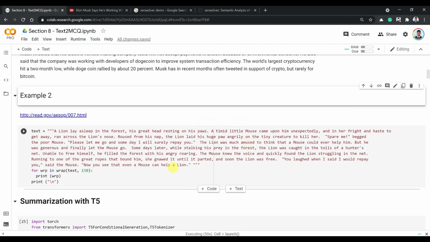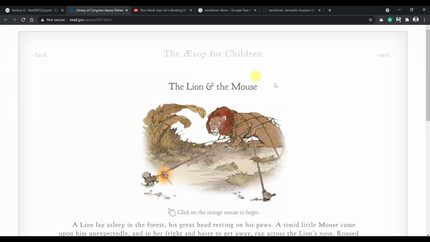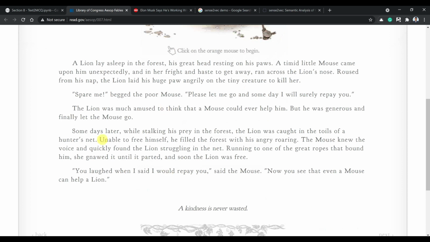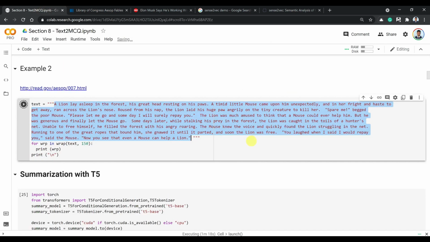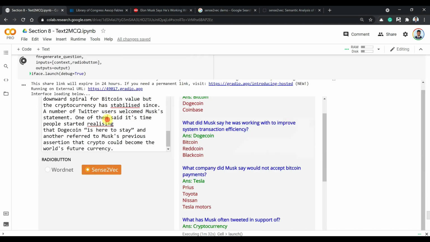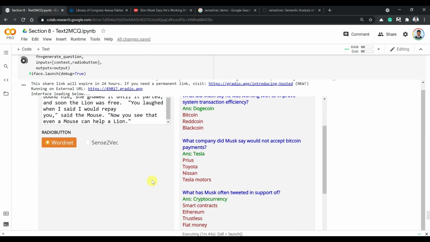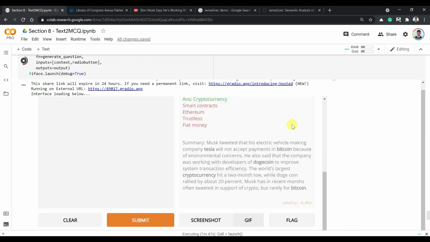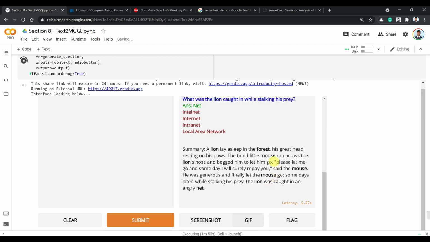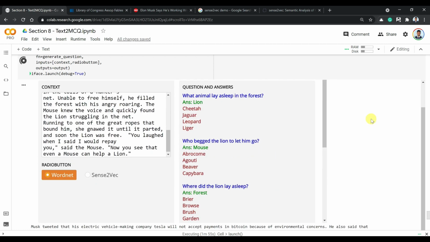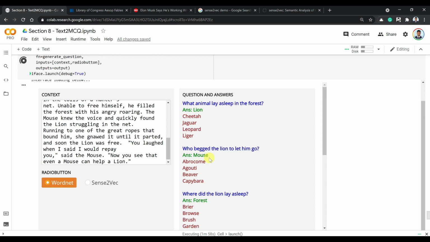Now let's take another text. So here I am taking a simple story, The Lion and the Mouse, and grabbing some text from here. And I am using the same text in our Gradio app, but now I am using WordNet because we have simple words like mouse, lion, etc., and those words are available in WordNet. Click on submit. And as you can see, in just 5 seconds we generated some MCQs.